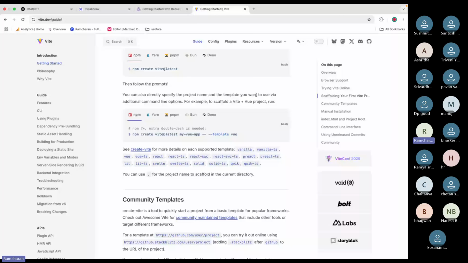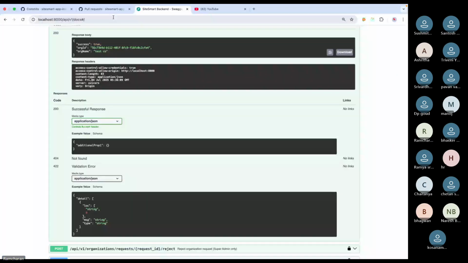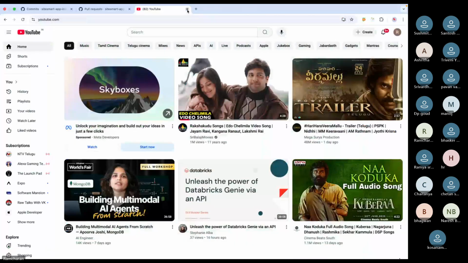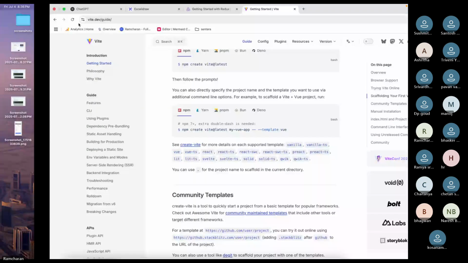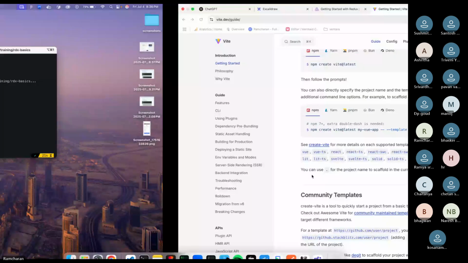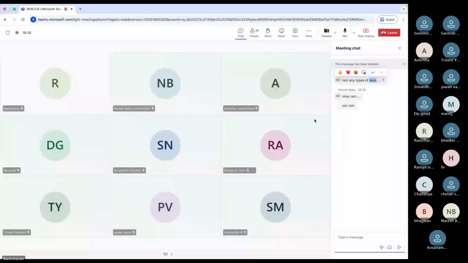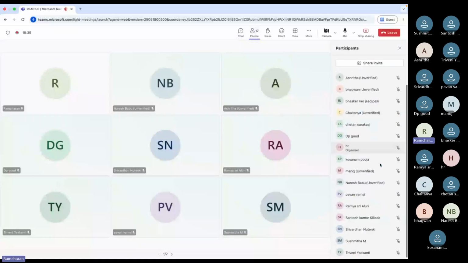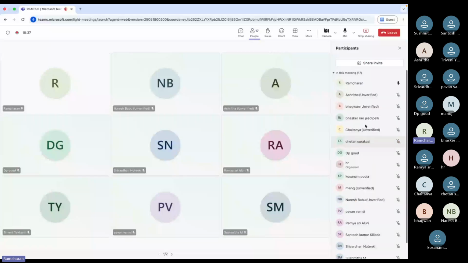Is it complex for you to understand all this Redux? Can someone answer my question? We have almost 15 people, but no one is answering.